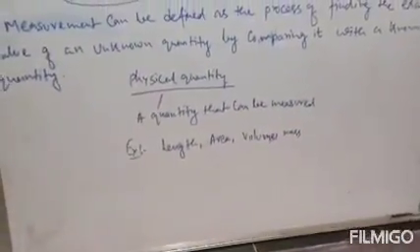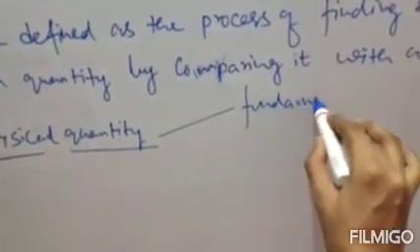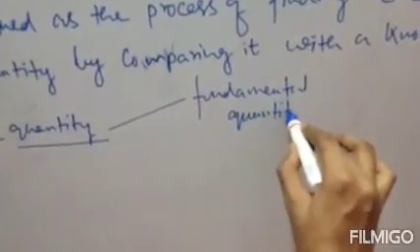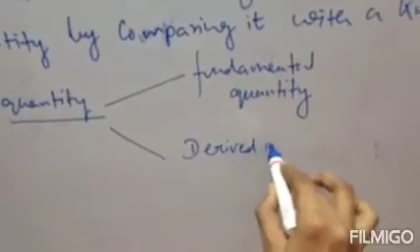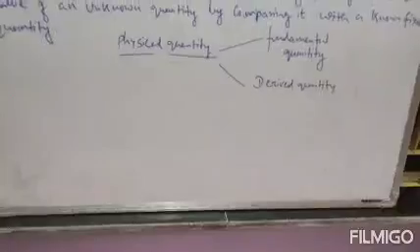So I'll just write this in your copy, or you can take a screenshot. Physical quantities are of two types. One is your fundamental quantity, and the other one is your derived quantity. These are the two types of physical quantities. Clear? Now coming to fundamental quantity.